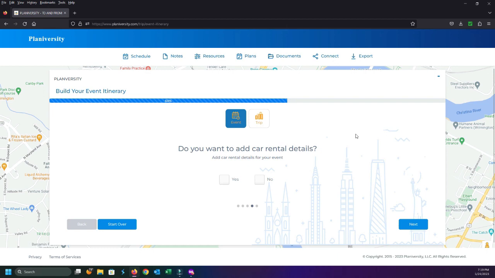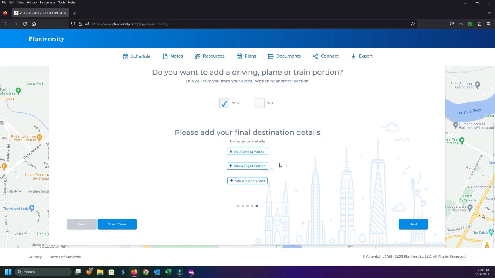Now, if I had a rental car, of course, I could add that information as well. If I don't have a rental car or rental car information to add, not a problem, I just skip that, and now I can add a driving portion. So the interesting thing about this is I actually want to get driving instructions to the nearest parking garage, right? So I can say yes, I actually want to add a driving portion.